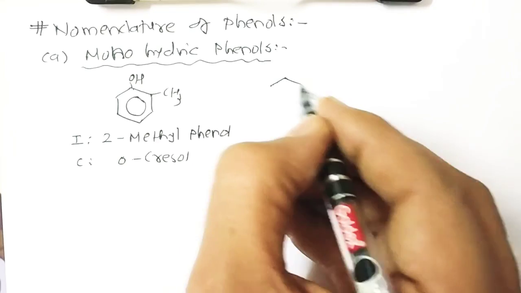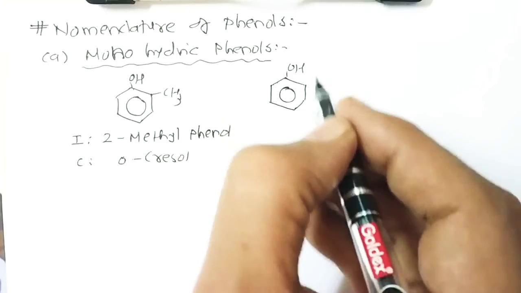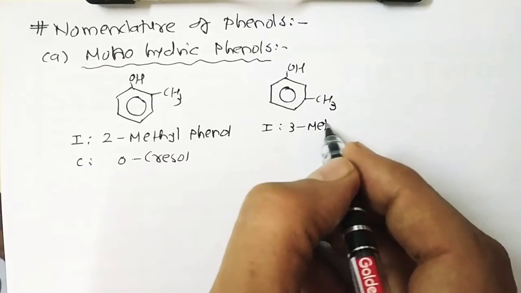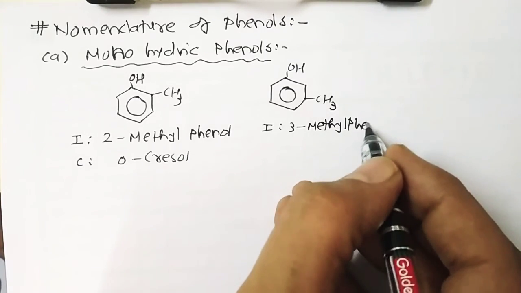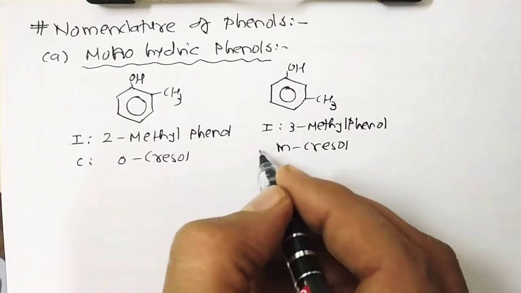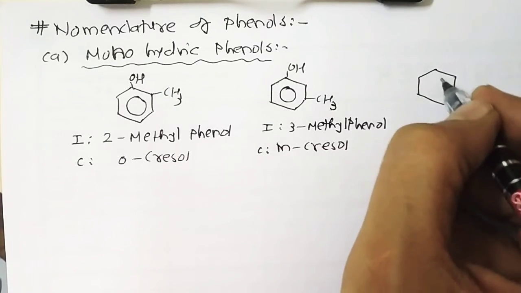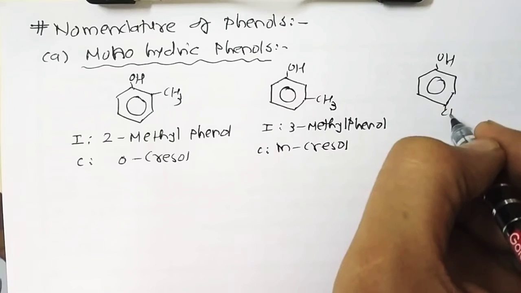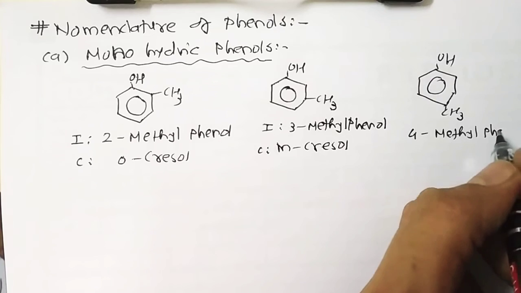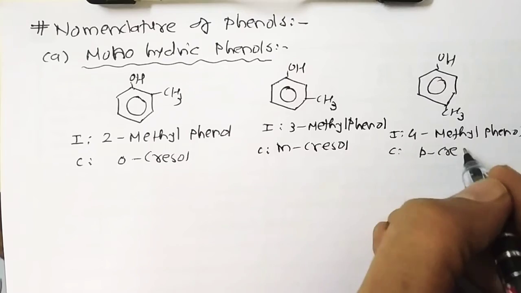In the same way, there is another isomer of orthocresol, which is metacresol. The IUPAC name of this compound is 3-methylphenol, or metacresol, which is the common name. In the same way, paracresol has OH and CH3 at the para position. So it's called 4-methylphenol, which is the IUPAC name, but the common name is paracresol.